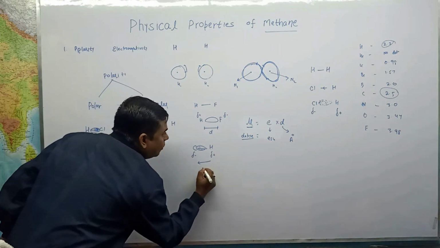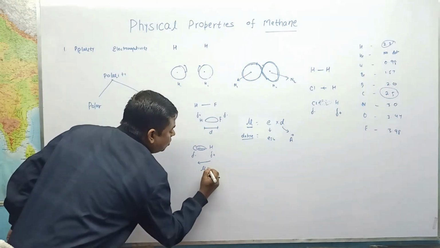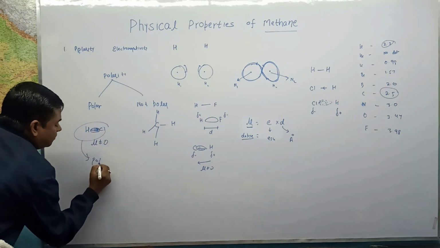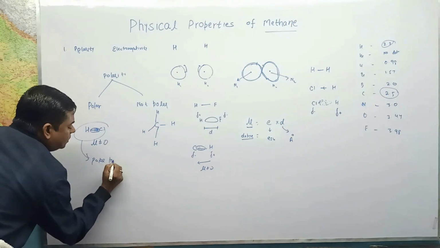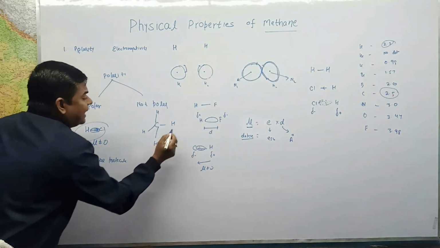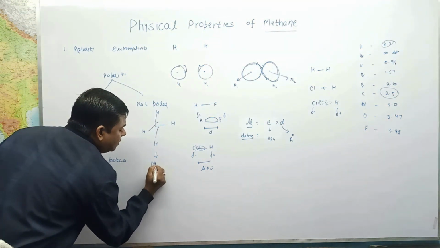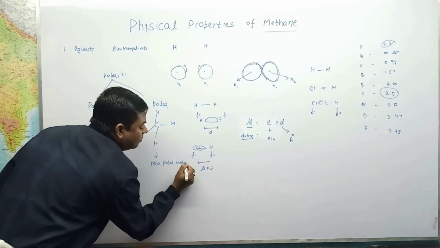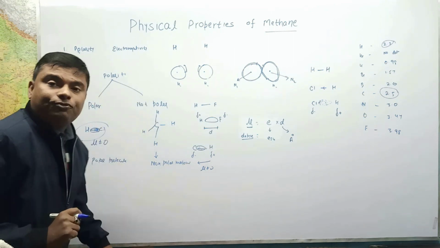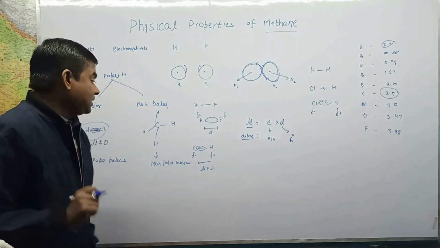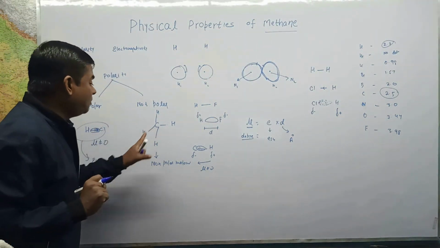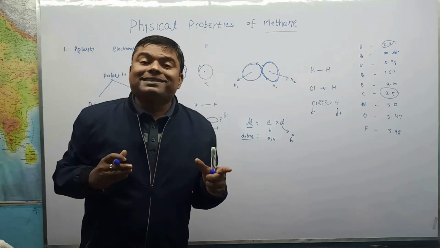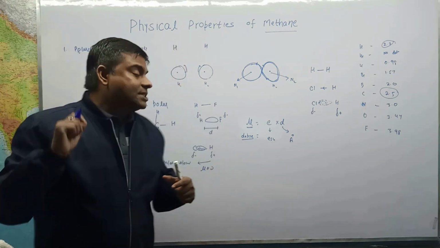Again the dipole moment is not equal to 0, but HCl is a polar molecule, while CH4 is a non-polar molecule. Why? Because the CH4 molecule is very symmetrical. Here we have four C-H bonds, and each bond is toward the vertices of a regular tetrahedron.